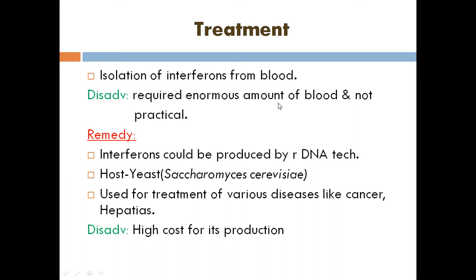So an enormous amount of blood has to be isolated, so that from that amount of blood we have to isolate the interferon alone, but it's not at all practical. So we are not following this process. Alternatively, we are giving a remedy, that is rDNA technology. The meaning of rDNA technology is recombinant DNA technology. Otherwise we can call it genetic engineering. Interferons can be produced with the help of rDNA technology.